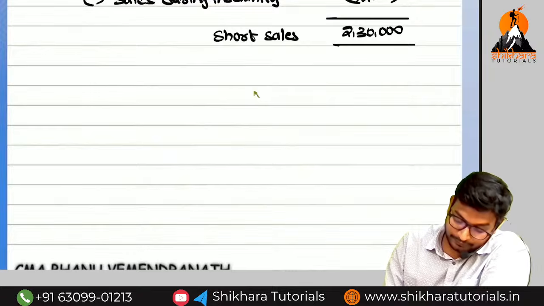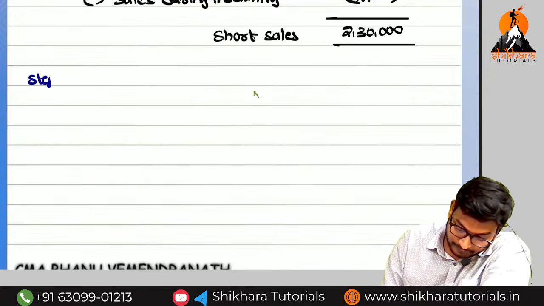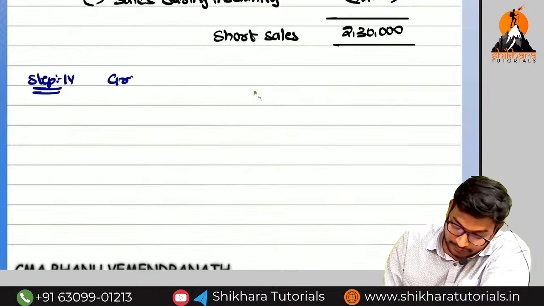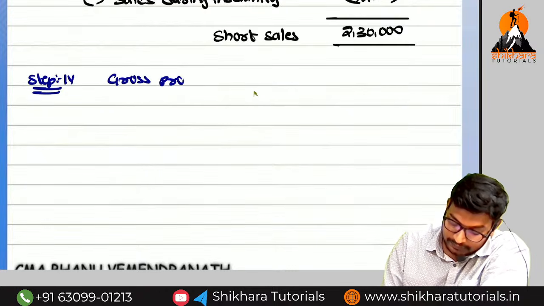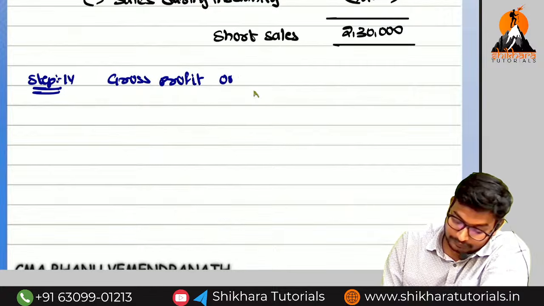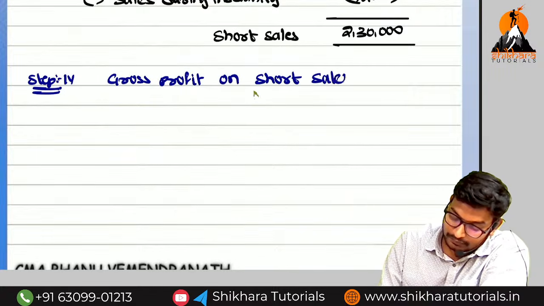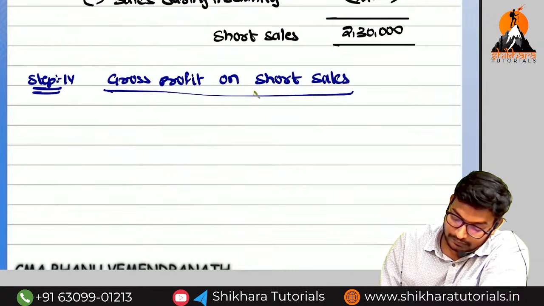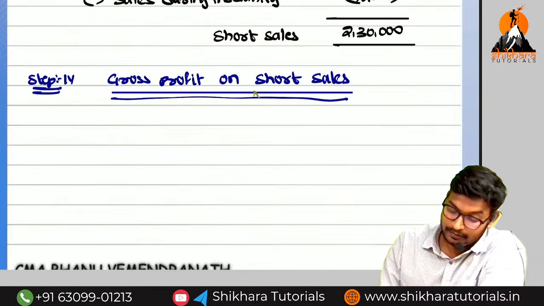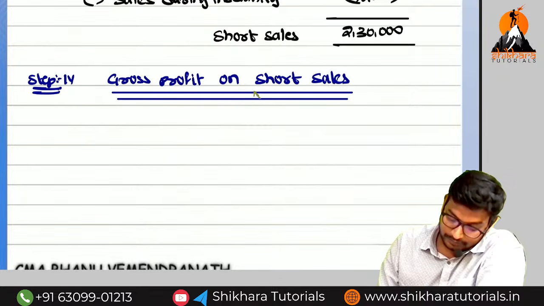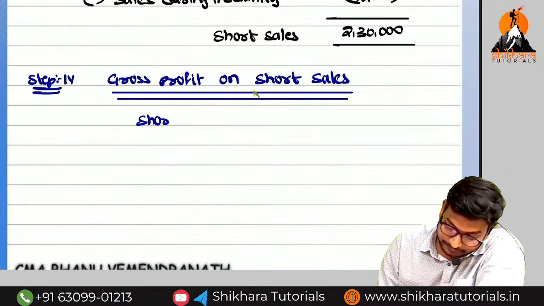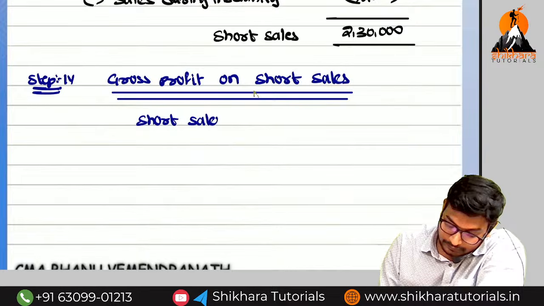So next, step number 4, gross profit on short sales. Short sales into percentage.